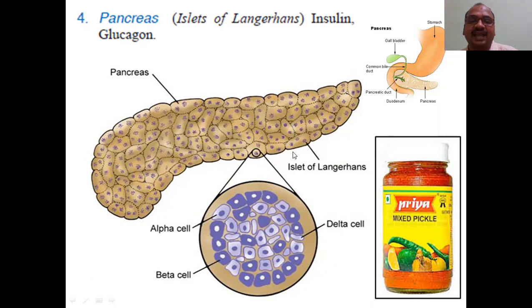This islet of Langerhans, one of the violet ones, I enlarged like this. It consists of three cells: alpha cells, beta cells, delta cells. Three cells, alpha, beta, delta. It is a mixed pickle. It consists of both endocrine and exocrine, and it has alpha cells, beta cells, delta cells, secreting insulin and glucagon.